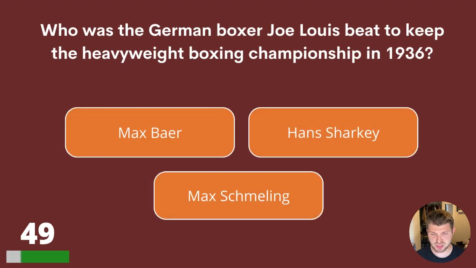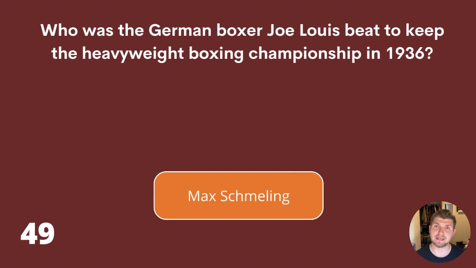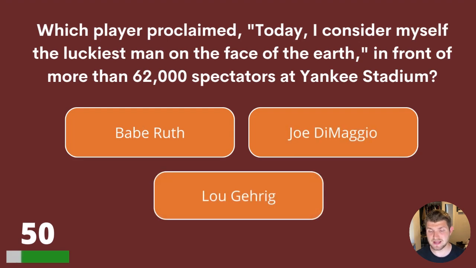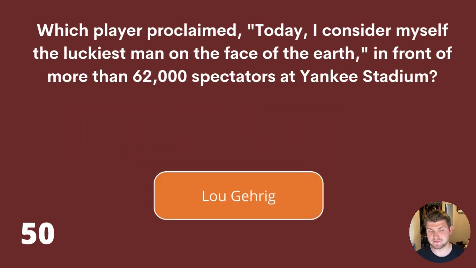49. Who was the German boxer Joe Louis beat to keep the heavyweight boxing championship in 1936? Was it Max Baer, Hans Sharkey, or Max Schmeling? The answer is Max Schmeling. Question 50. Which player proclaimed, "Today I consider myself the luckiest man on the face of the earth," in front of more than 62,000 spectators at Yankee Stadium? Was it Babe Ruth, Joe DiMaggio, or Lou Gehrig? And the answer is Lou Gehrig.